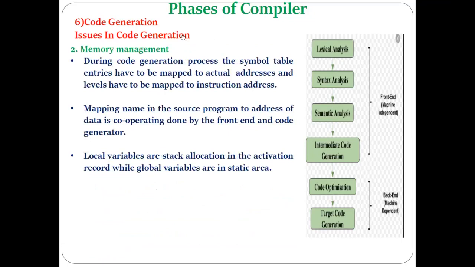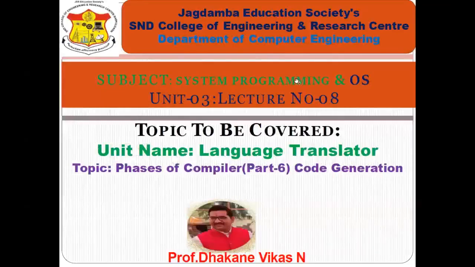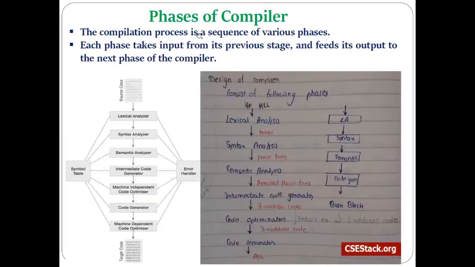The next important issue in the code generation phase is memory management. During memory management, the code generator phase has to take the help of the symbol table. As you can see in this diagram, every phase has to refer to the symbol table. In a similar way, you can see the code generator phase also referring to the symbol table.